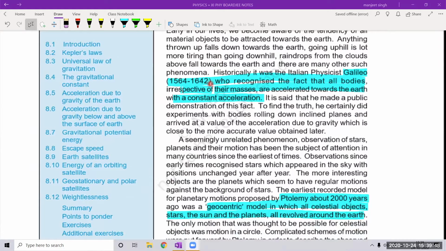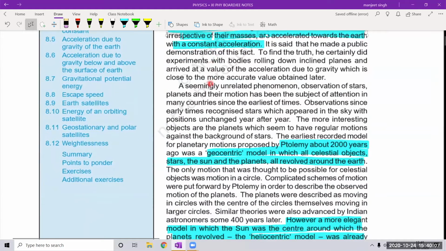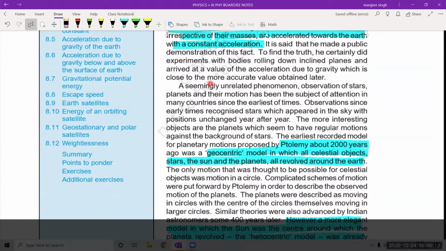There was an Italian physicist, Galileo, who recognized the fact that all bodies, irrespective of their masses, are accelerated towards the Earth with a constant acceleration. And Galileo said that Earth is the center of the solar system, and Sun and other planets move around it. Okay.